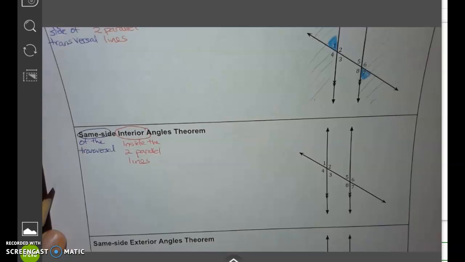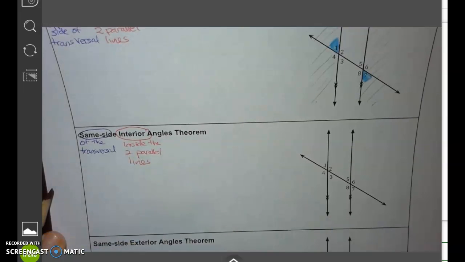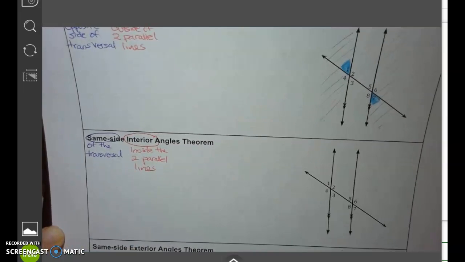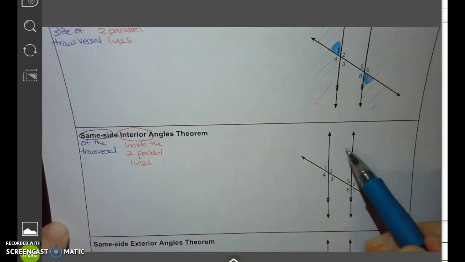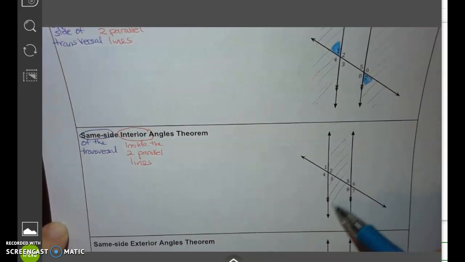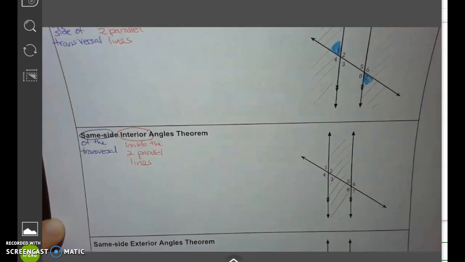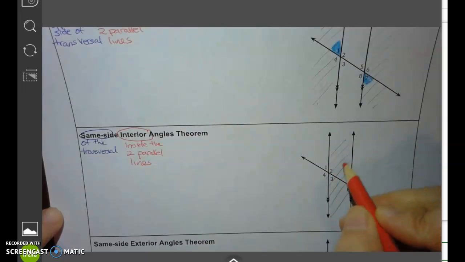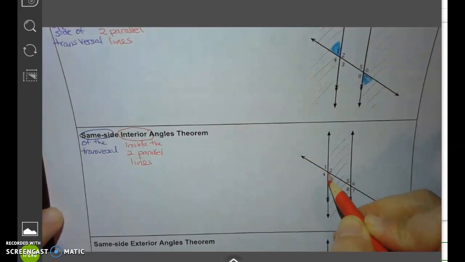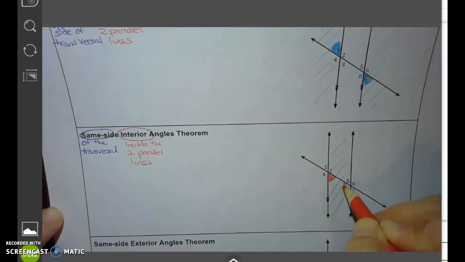So we are looking at this inside the parallel lines, but at the same side of the transversal. So we can say this angle and this angle are on the same side of the transversal.